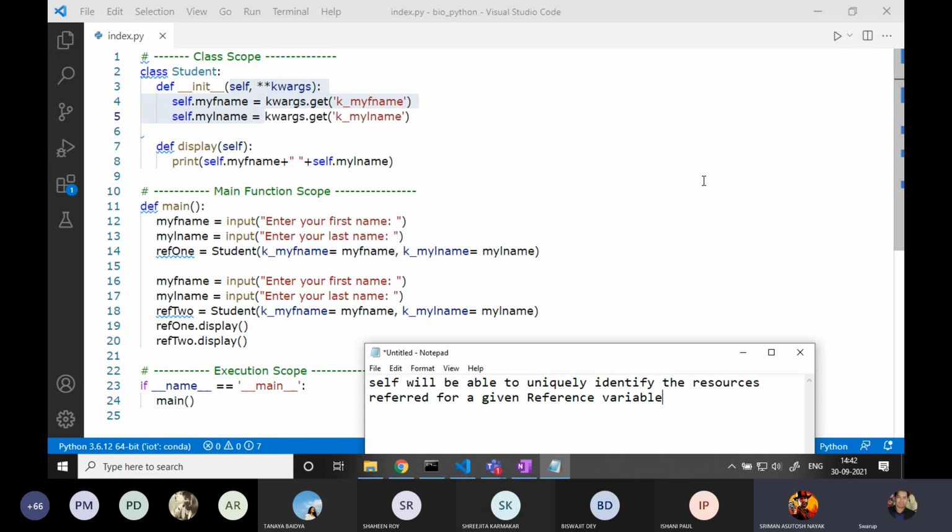So when we use self dot my f name, the self knows that I will be referring to this reference, like ref1. Then when we are using self dot my L name, then self will know that I will be referring to ref2 now. Is it how it's working? Yes. Exactly. That's why we are using the dot name, to tell the self to go and refer to this. Exactly.